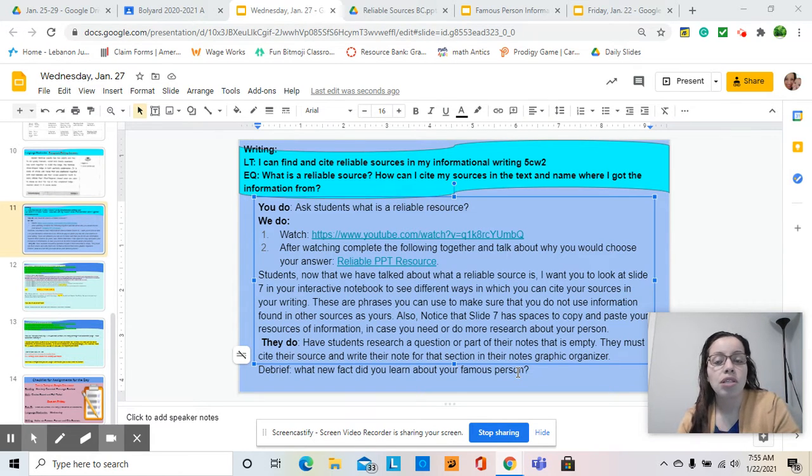Today is Wednesday, January 27th, and for your writing lesson, today you are going to find and cite reliable sources in your informational writing. That is our goal. So, what is a reliable source? That's what we will talk about today. And how can you cite your sources in the text and name where you got the information from? That is our goal.